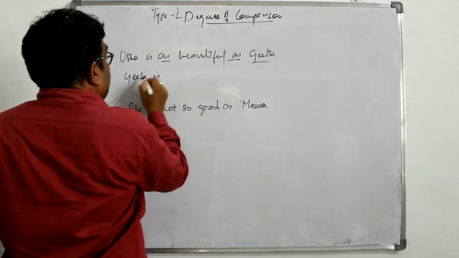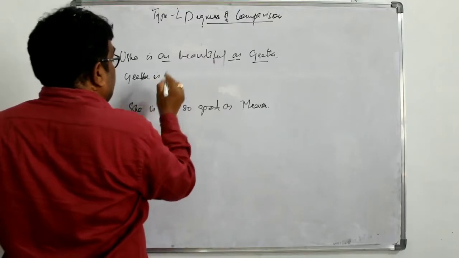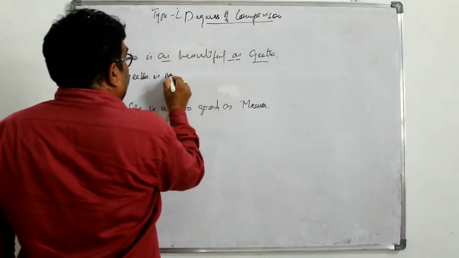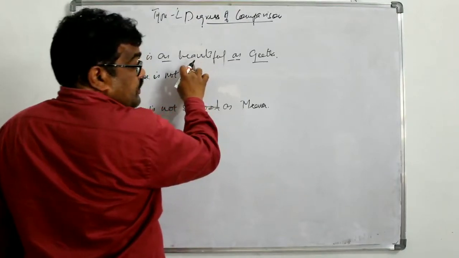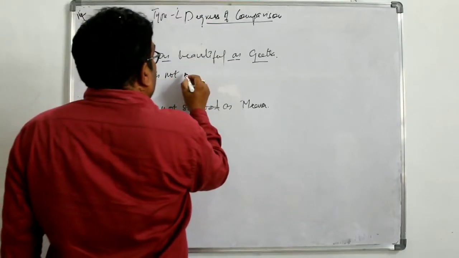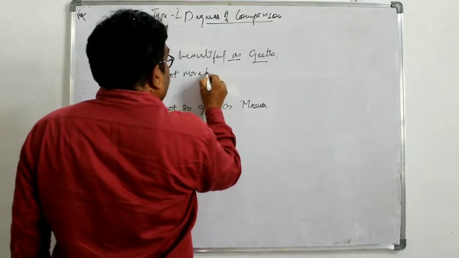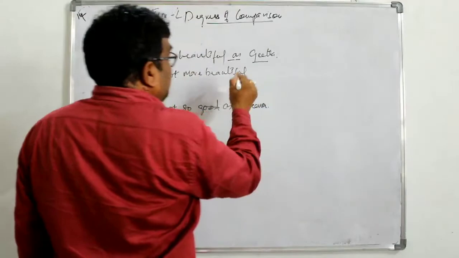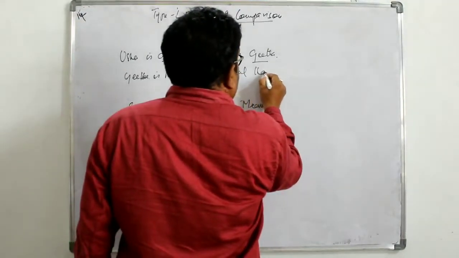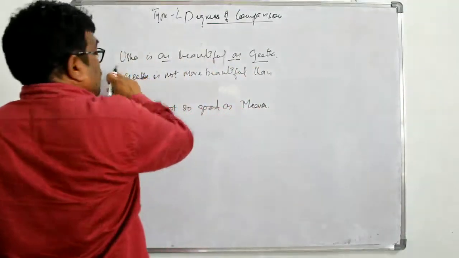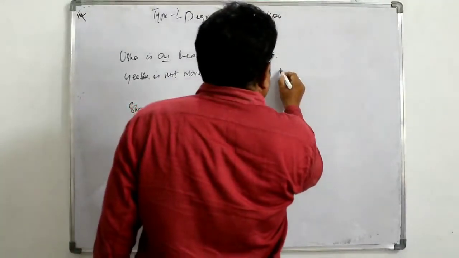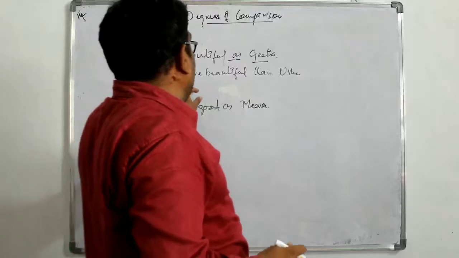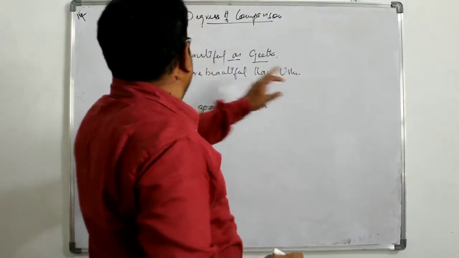After that, Geeta is. I told you we have to make it negative, not. Comparative of beautiful, more beautiful. After comparative we have to put than. The first one is placed in the last, Usha. You see here, Geeta is not more beautiful than Usha.